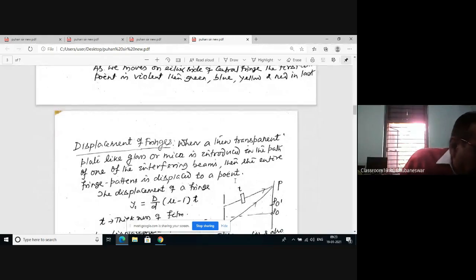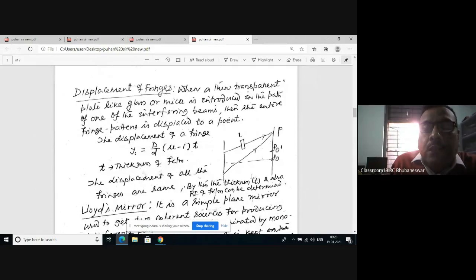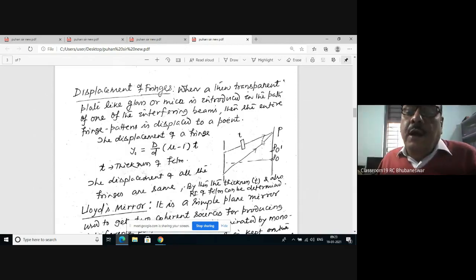Next, the displacement of fringes. So you see this is one slit, and these are two slits, and these two rays, S1P and S2P, interfere with each other and produce patterns at P.